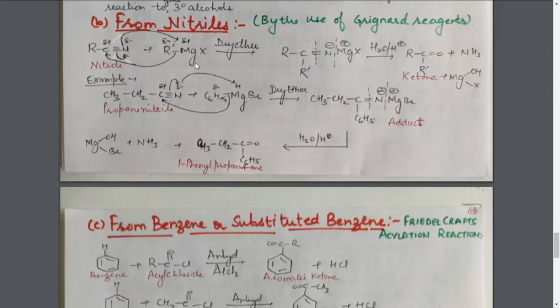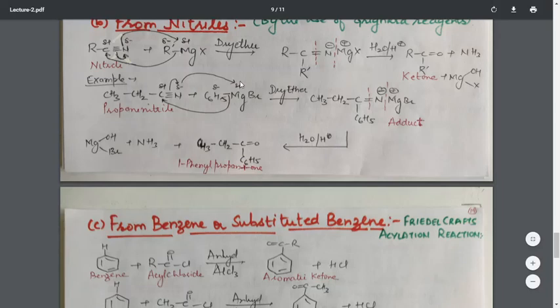Next, how is the reaction taking place? This RMgX will provide the R negative ion, and the R negative ion will move to this carbon atom, which is the positively charged carbon atom of the nitrile. As a result, this bond will be transferred to the nitrogen atom, and the nitrogen atom will become negatively charged, and this positive portion of the Grignard reagent, that is MgX positive, will move to this nitrogen atom.